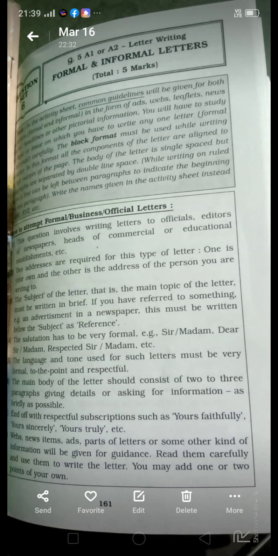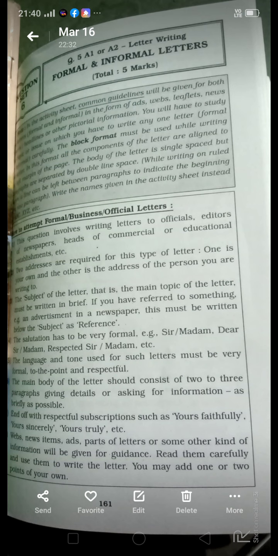The subject of the letter, that is the main topic of the letter, must be written in brief. Because it is a formal letter, you must write the subject. If you refer to something, for example an advertisement in a newspaper, this must be written below the subject as reference.